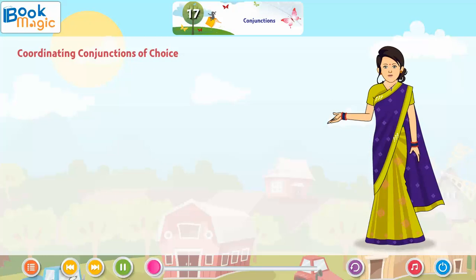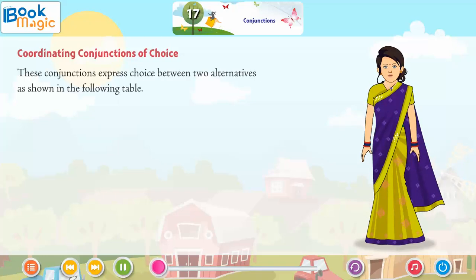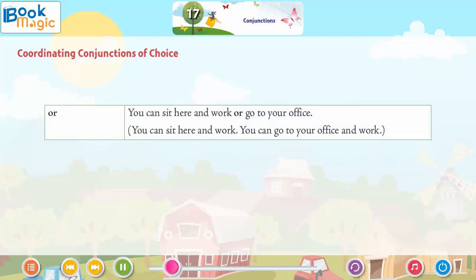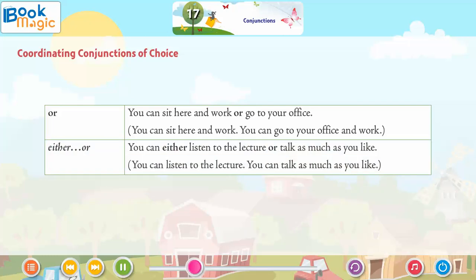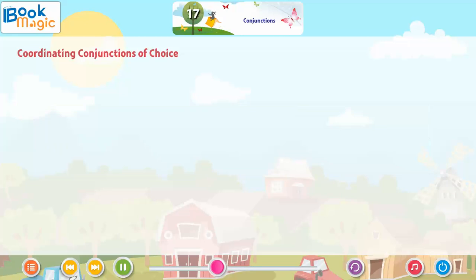Coordinating conjunctions of choice. These conjunctions express choice between two alternatives as shown in the following table. Or: You can sit here and work, or go to your office. You can sit here and work. You can go to your office and work. Either, or: You can either listen to the lecture or talk as much as you like. You can listen to the lecture. You can talk as much as you like.